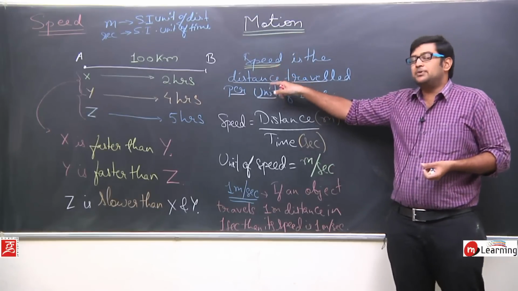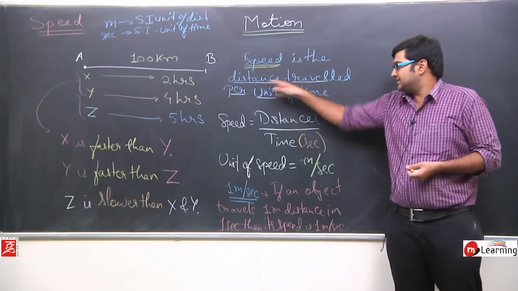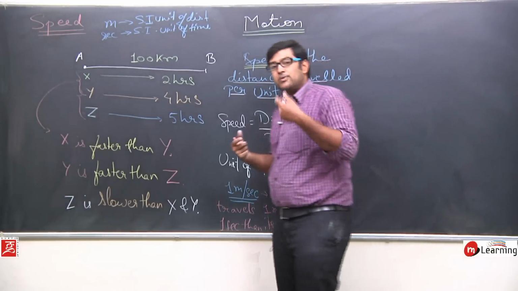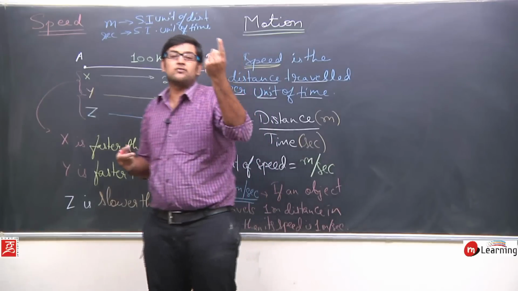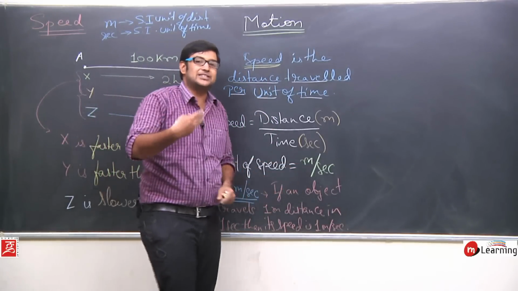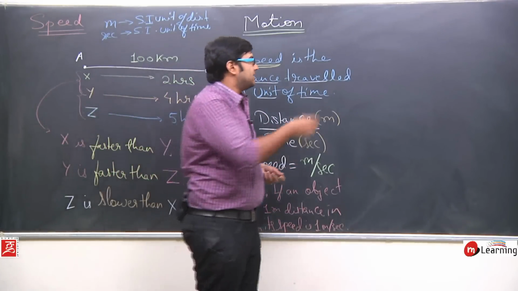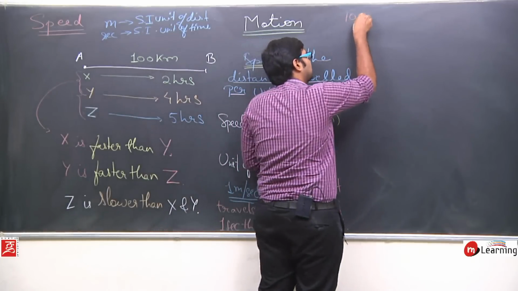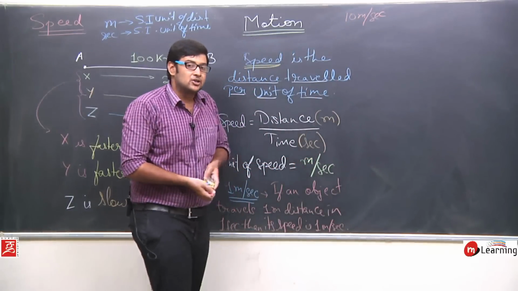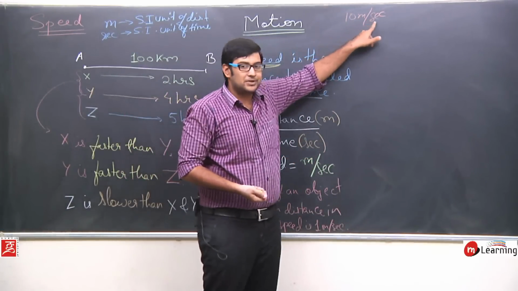That's why the definition of speed is distance traveled per unit of time, that is, how much distance is traveled in 1 unit of time. 1 unit of time means 1 second. In 1 second, how much distance is traveled. So if I write the speed as 10 meters per second, if some object is traveling at 10 meters per second, what does this 10 meters per second represent?